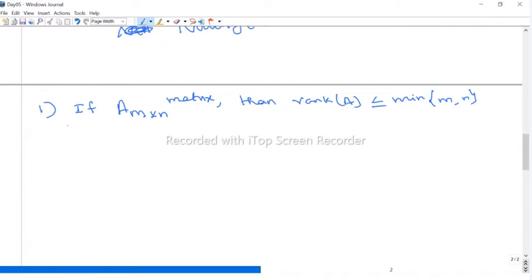And if we take two matrices, the rank of A plus B. Suppose A is any matrix, square or rectangular, but both matrices should be of the same order. Otherwise, the sum is not defined, right? So the rank of A plus B is less than or equal to rank of A plus rank of B. You can prove this using linear transformations. For now, assume the result: rank of A plus B is less than or equal to rank of A plus rank of B.